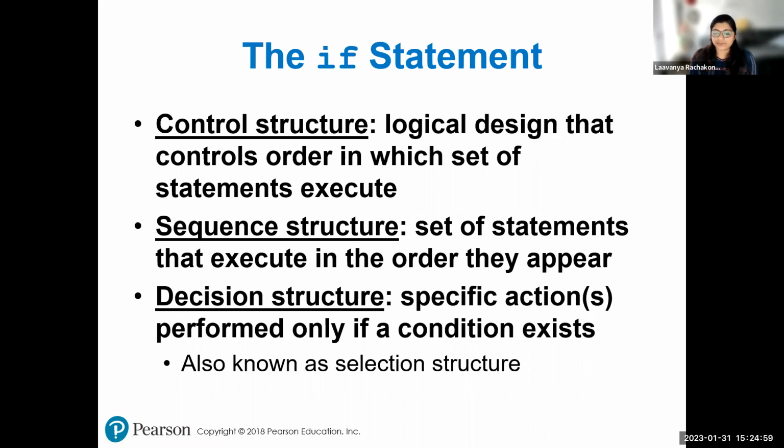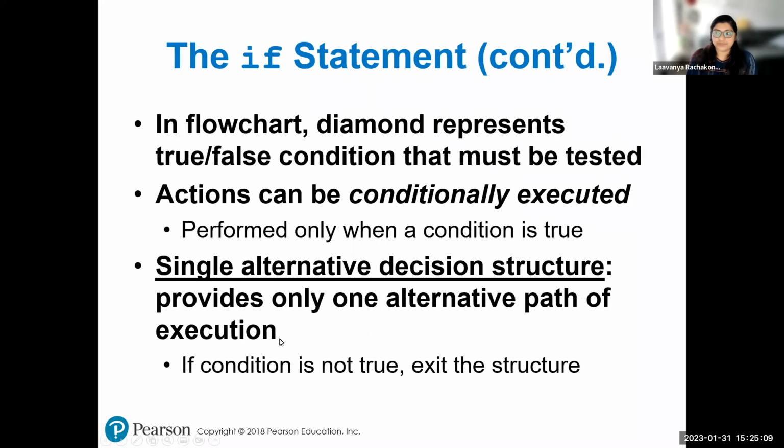The perfect example for a decision structure is the if statement. We'll talk about the if statement, and that will also help you understand the decision structure. For the pictorial representation of the if statement, we use the diamond in the flowchart representation. This means that only when the condition is true do we execute the statements under that particular condition. If it is true, only then will the statements under the true block be executed. Otherwise, it will just move on to the rest of the program.